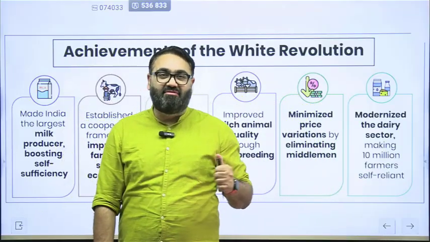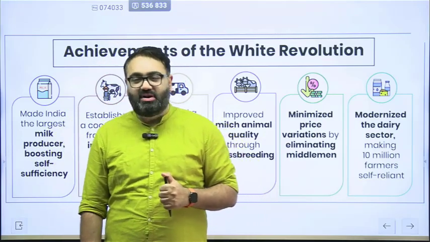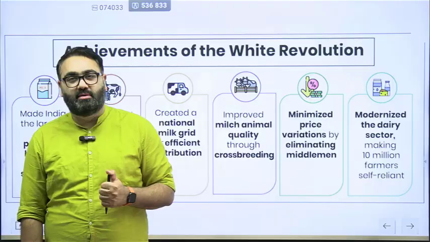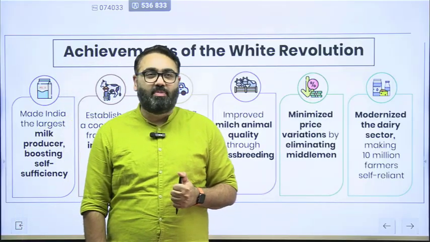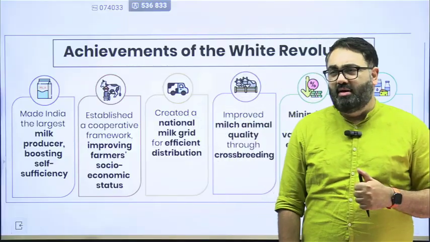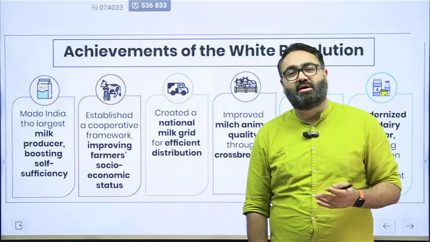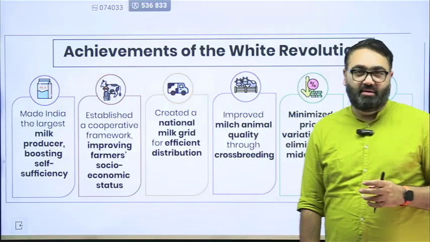Amul, the flag bearer of the White Revolution, is the most successful example of a cooperative in India. It is an example of a cooperative that has been able to get lakhs of farmers empowered, bring all these farmers together, and improve their income considerably.